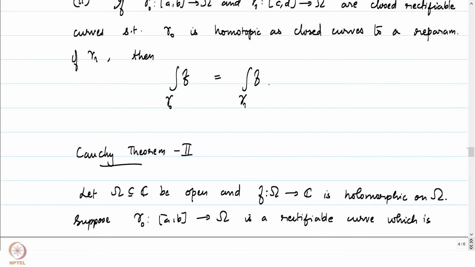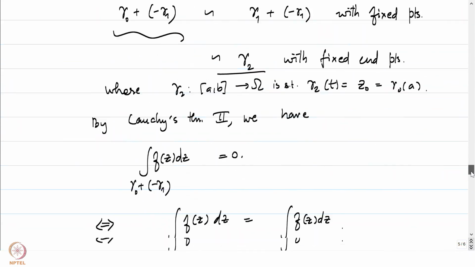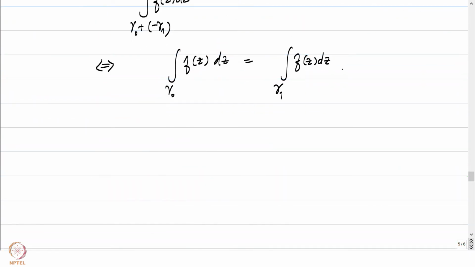This can be explained by observing that the curves gamma 0 and gamma 1 are homotopic to each other, and for a homotopy to exist between them, our domain omega should be sufficiently large, and our function f should also be holomorphic on such a sufficiently large domain.